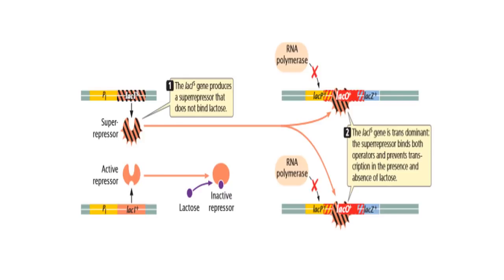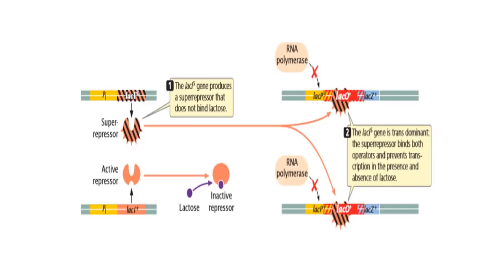The next lac-I gene mutation is lac-Is. This lac-Is gene produces a super repressor. It has a normal DNA binding domain but a mutated allosteric domain to which the inducer molecule cannot bind.